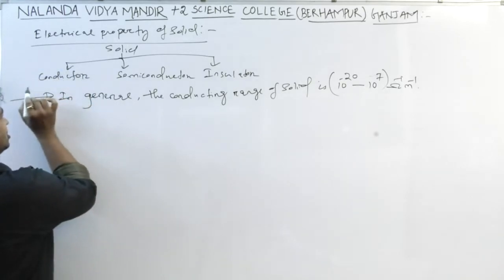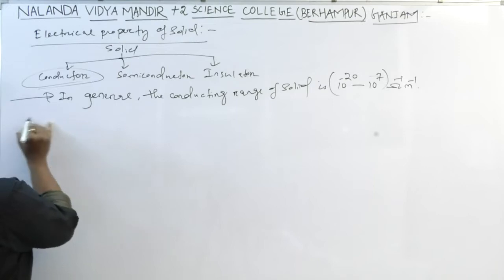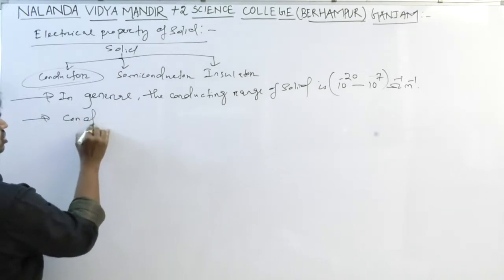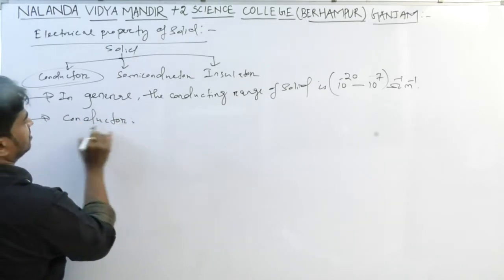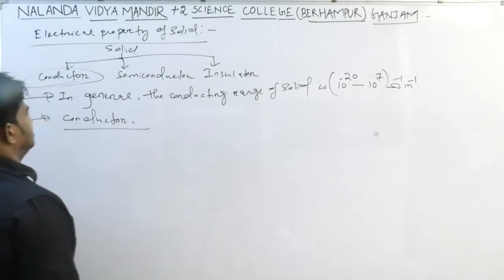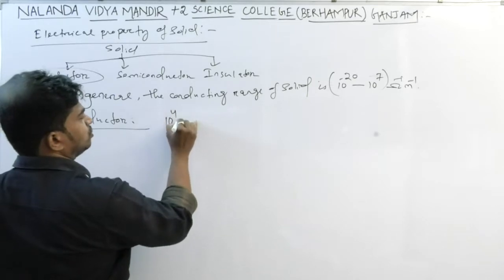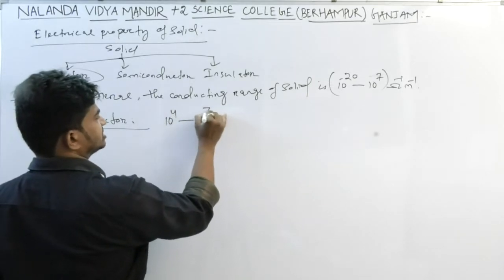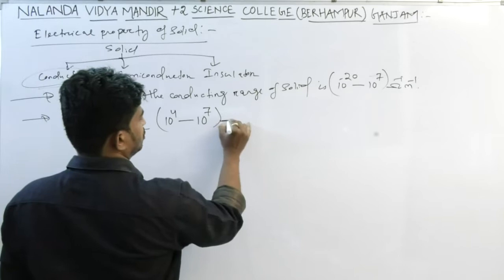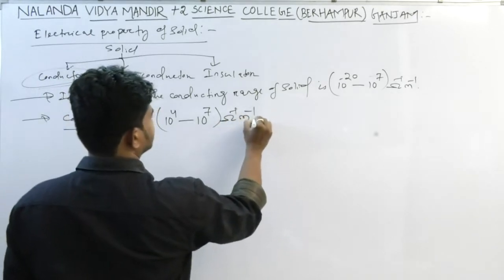For a conductor, the conductivity range is 10 to the power 4 to 10 to the power 7 ohm inverse meter inverse.